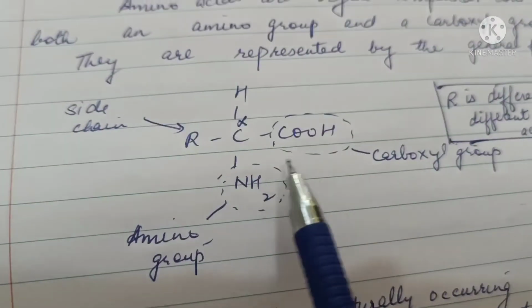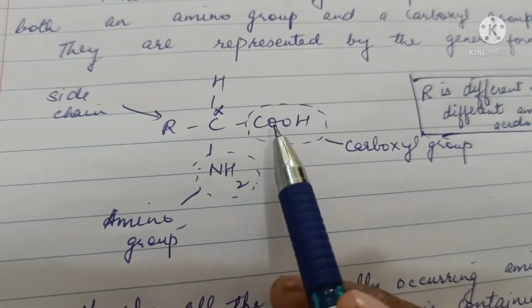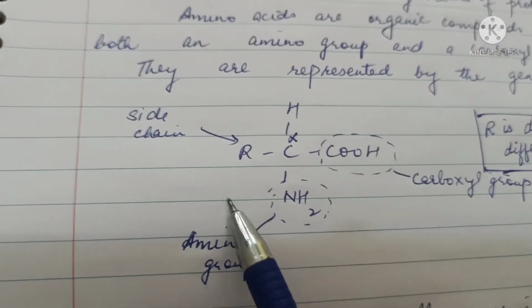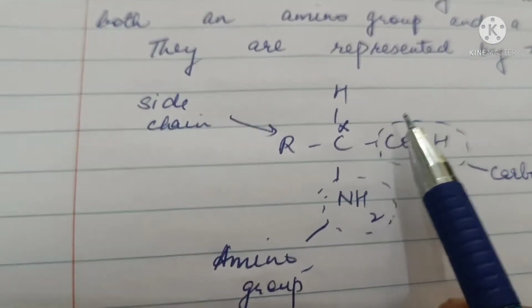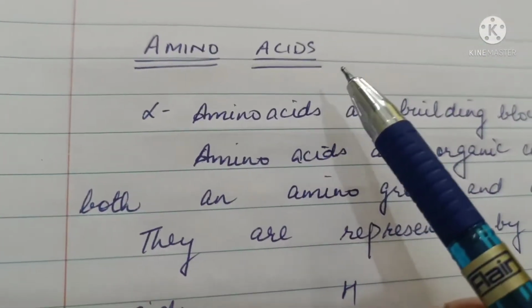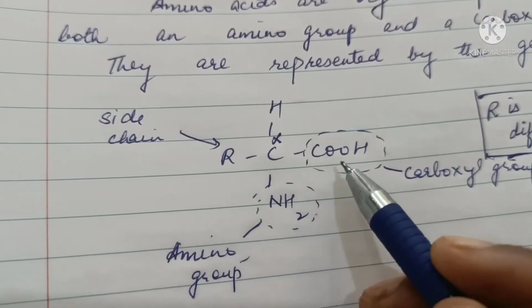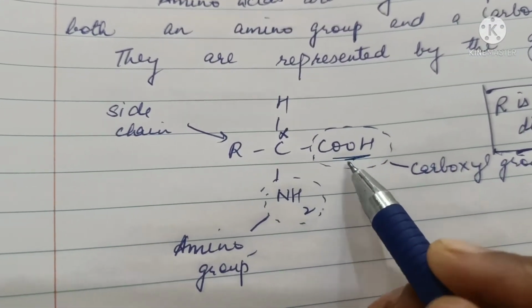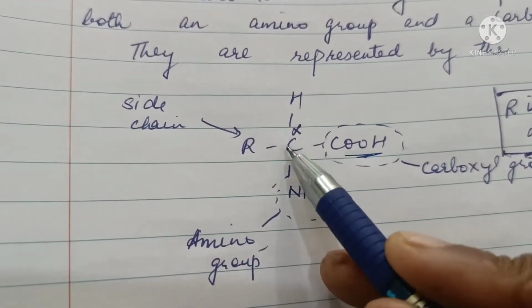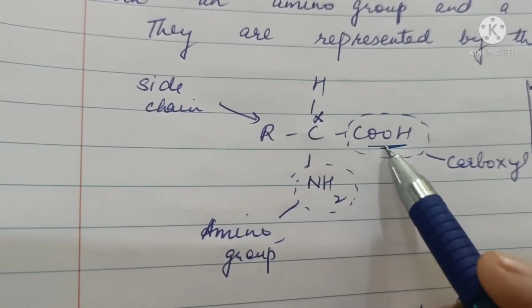Different amino acids, when combined with each other, release water and join to each other and form peptides, polypeptides, and later on proteins. Amino acids, as the name suggests, are molecules having a carboxylic group and an amino group present at the alpha carbon atom, that is, the carbon atom which is attached to the carboxylic group.